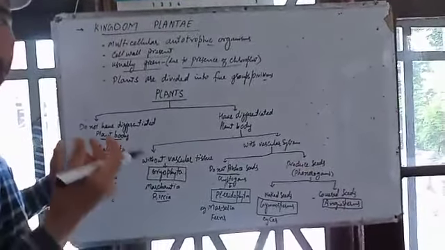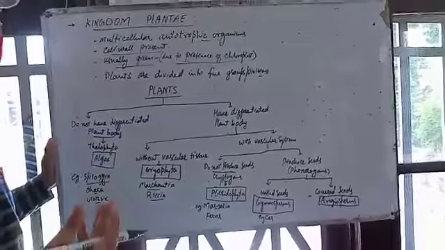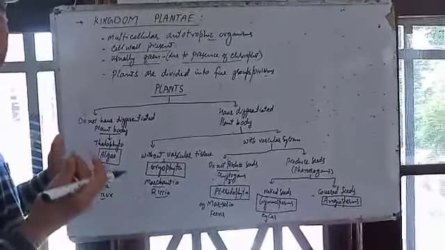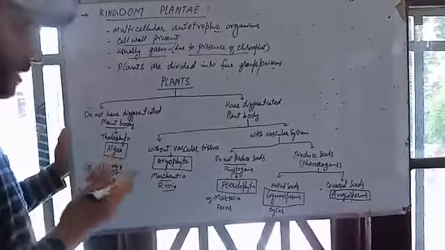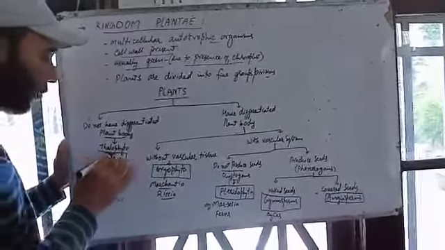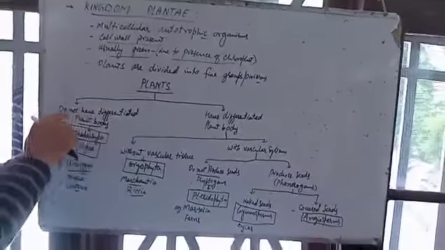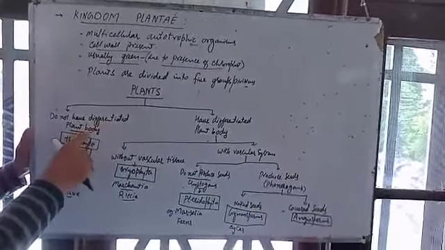That group of plants is known as Thallophyta or thallophytes. What are thallophytes? The group of plants which do not have a differentiated plant body.